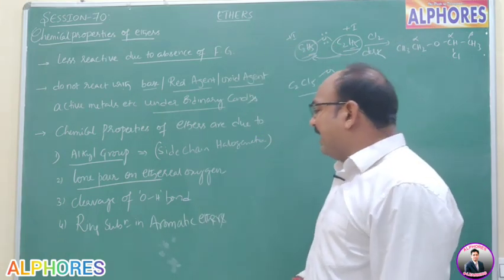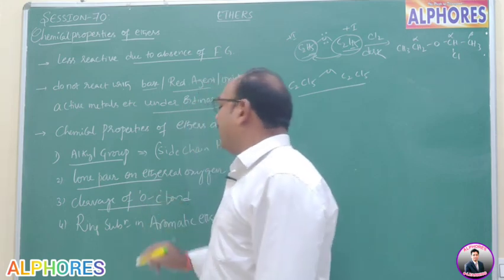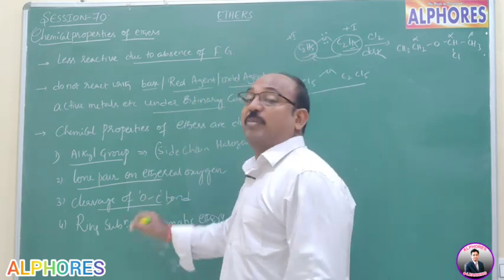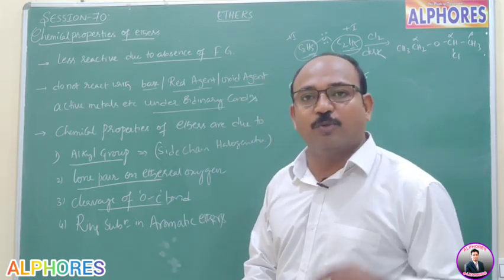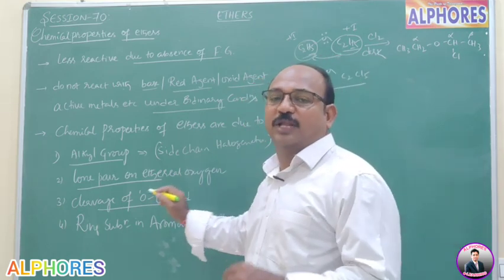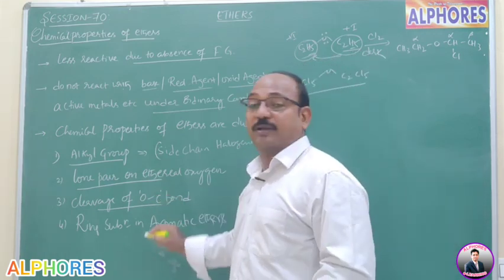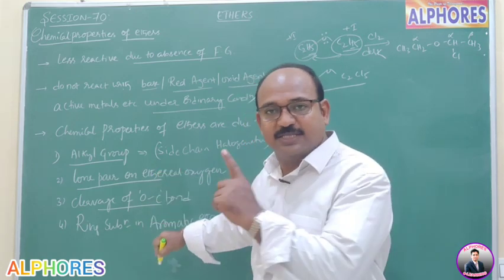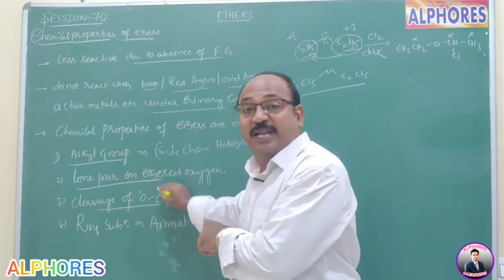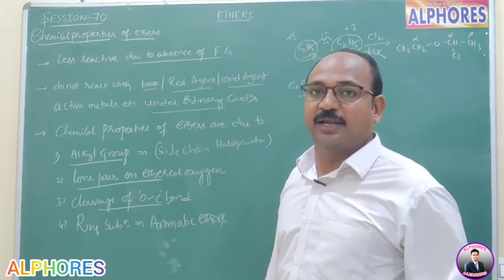And cleavage of the C-O bond. In ethers, few properties it shows by cleavage of the C-O bond. How the C-O bond is going to cleave depends upon this carbon. Whether this carbon is primary or secondary, that cleavage is one type, and if this carbon is a tertiary carbon, that cleavage is a different type. That we will discuss in detail.